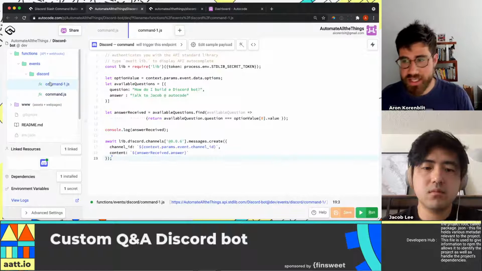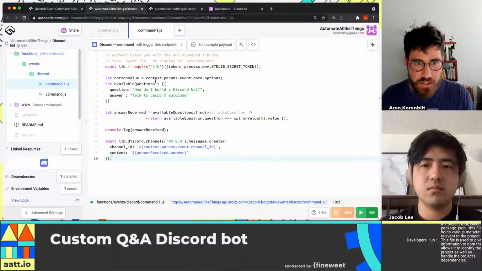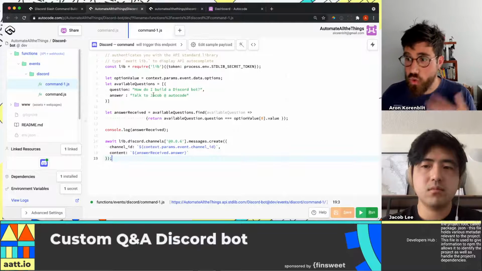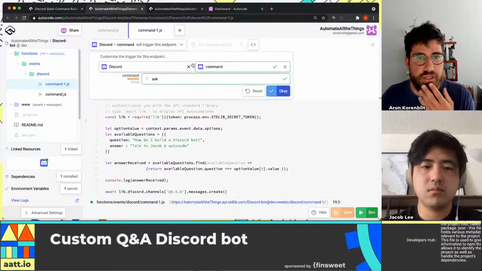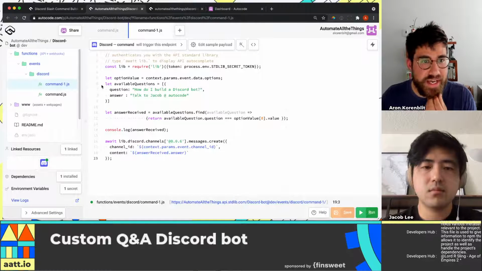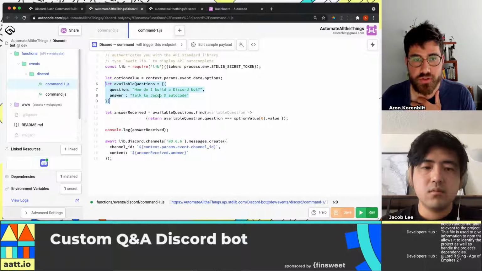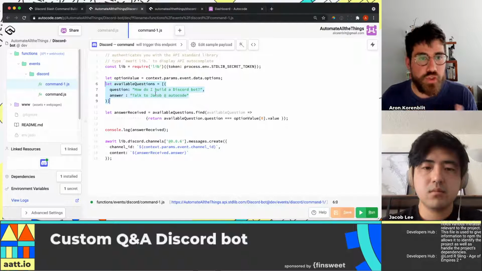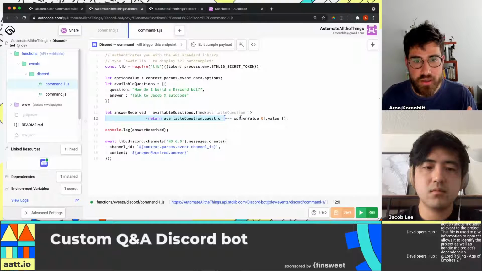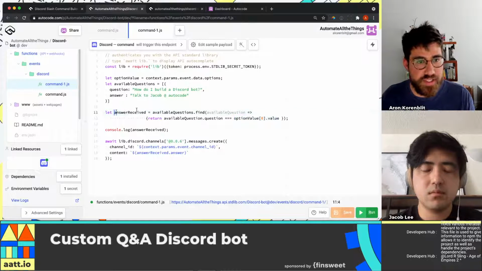And then we create another handler, which is essentially if someone does /ask, pull in the question, the parameter. So this was this right here. And then we have an array of possible questions and answers. So it checks in that array what question was asked, whether we have a match, puts it into answer received and returns that response.